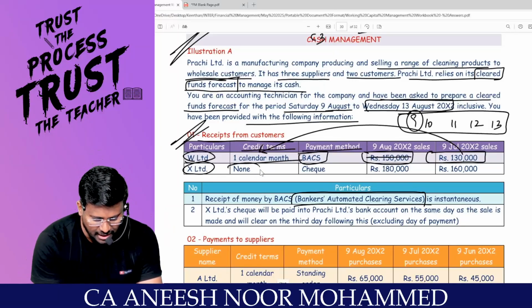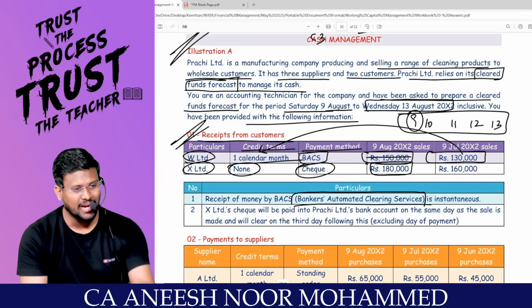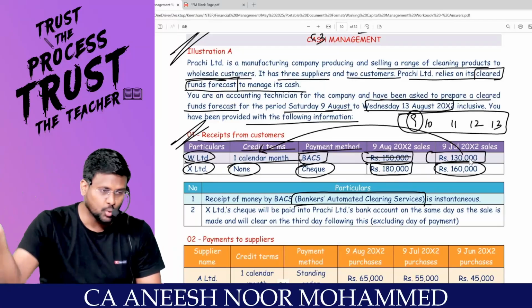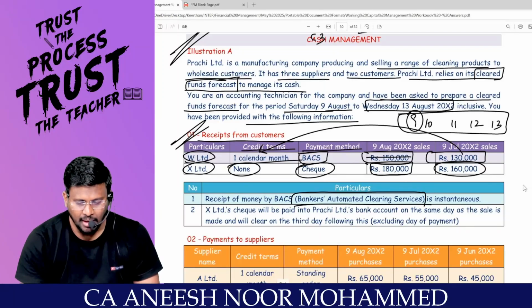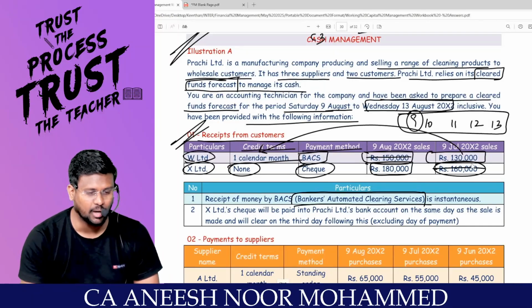But X Limited has no credit sales. Cheque only. Today's cheque is 1,80,000. Today itself, money will come into the bank. This 160 would have come last July itself. I am not preparing for July, I am preparing for August. Am I right? So this 160 is irrelevant for the data now.